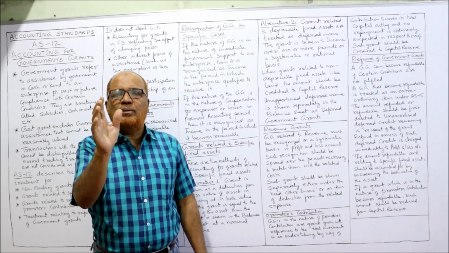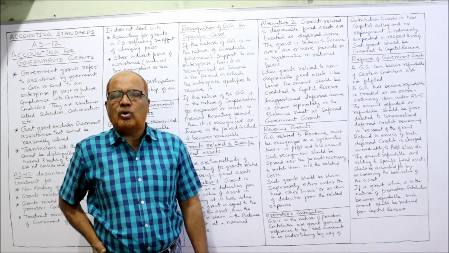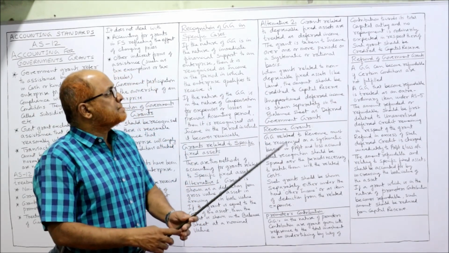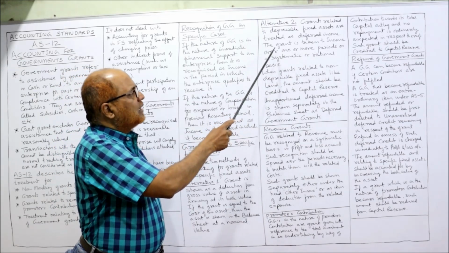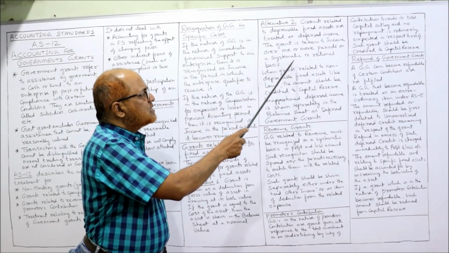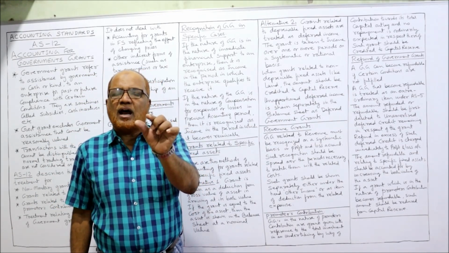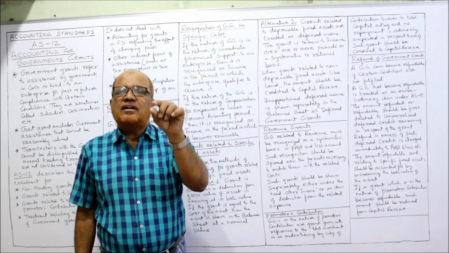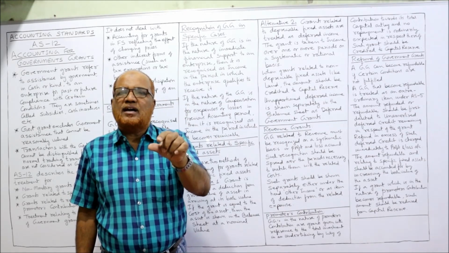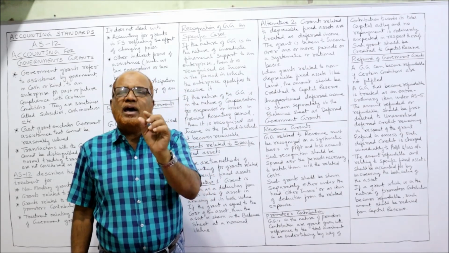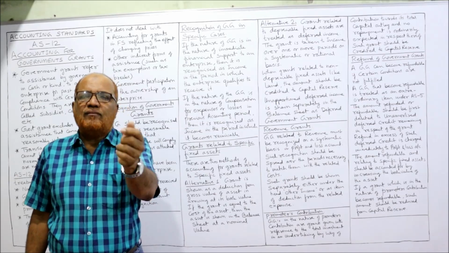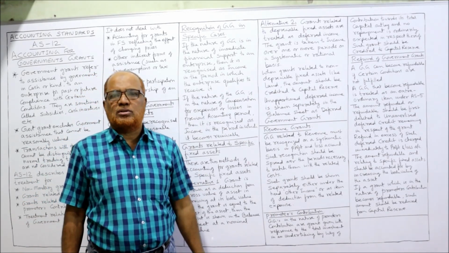The remaining grant will be shown as a liability. Now, the grant is taken to income over one or more periods on a systematic or rational basis. We will not deduct the grant from the fixed assets. We treat the grant as a deferred income. So every year a part of the deferred income will be taken to the profit and loss account.